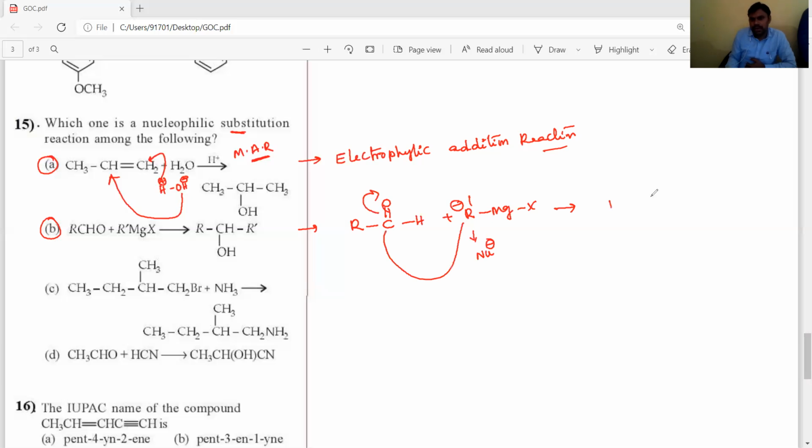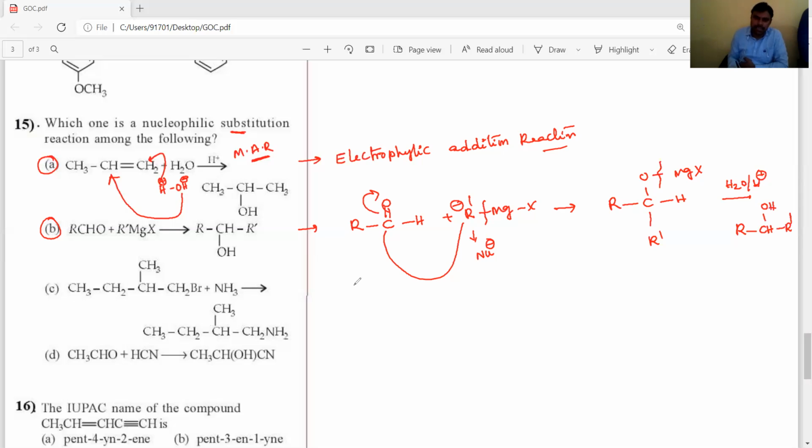Then it produces R-O-MgX, and here R dash and H, on hydrolysis in acidic medium, will give alcohols. The product is RCH(OH)R dash.